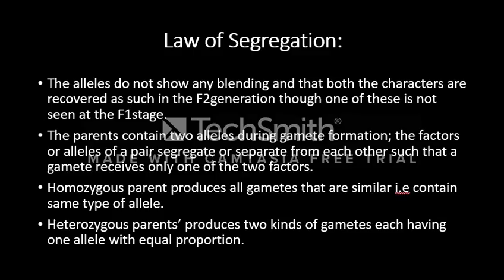What is law of segregation? It says that alleles do not blend and that both the characters are recovered as such in F2 generation, though one of these is not seen in F1 generation. Homozygous parents produce all gametes that are similar. Heterozygous parents produce two kinds of gametes, each having one allele, in equal proportions.